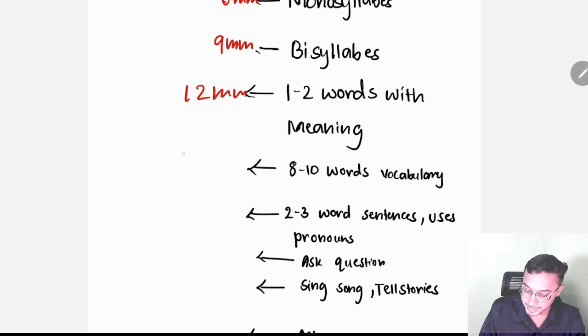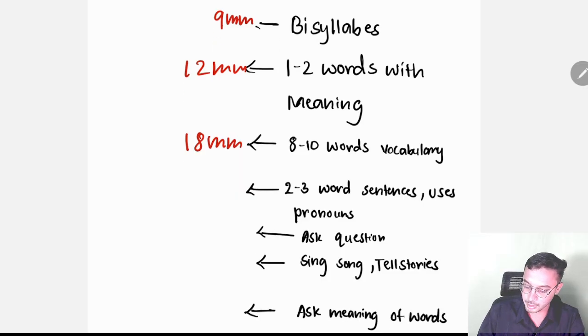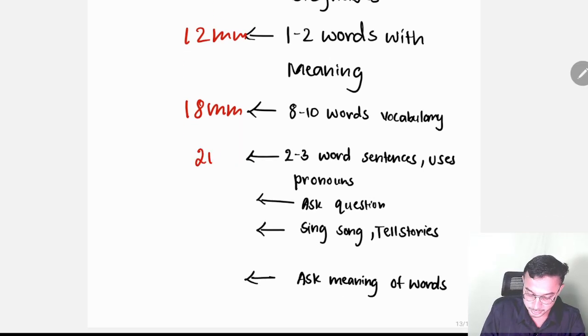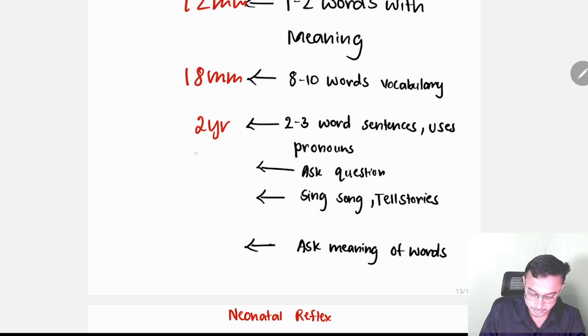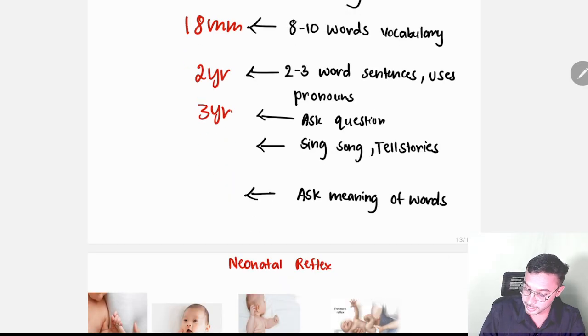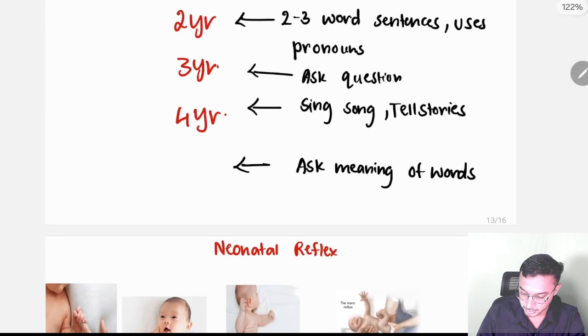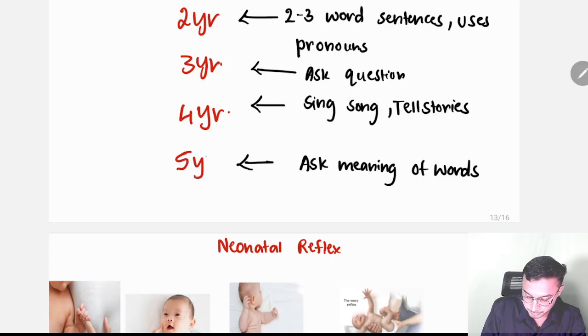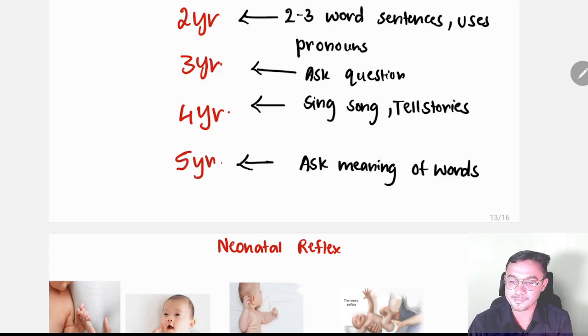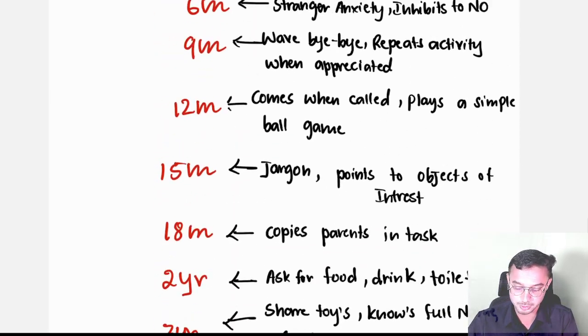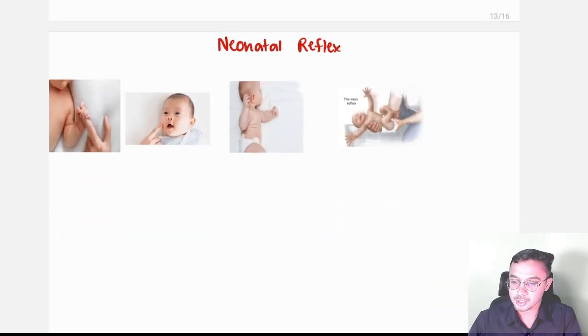8 to 10 words at 18 months. 2 to 3 words at 2 years. Asks a question at 3 years. Sings songs or tells stories and poems at 4 years. Asks the meaning of words at 5 years. I hope you are clear about all the milestones which I have explained. Now you can get each and every question about milestones correct. Very easy topic. You should keep on memorizing this one.